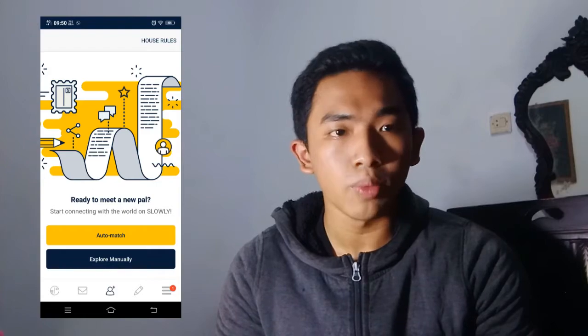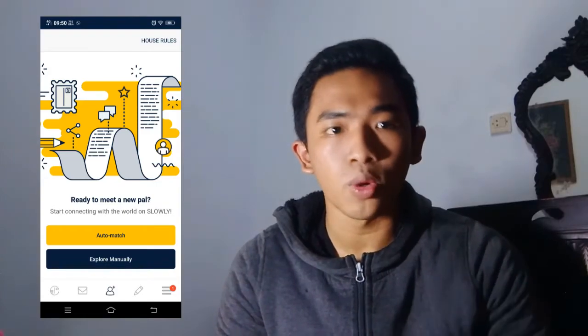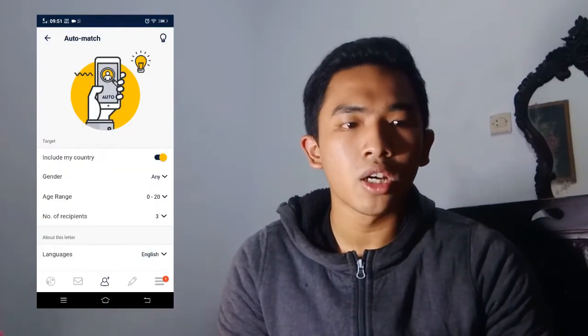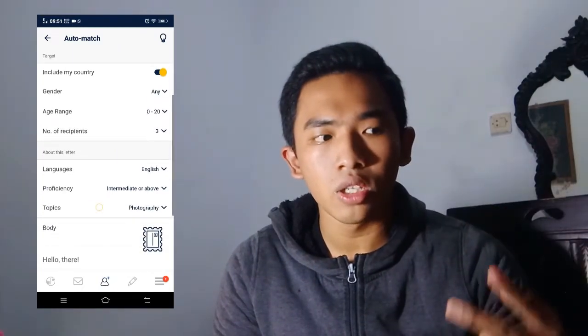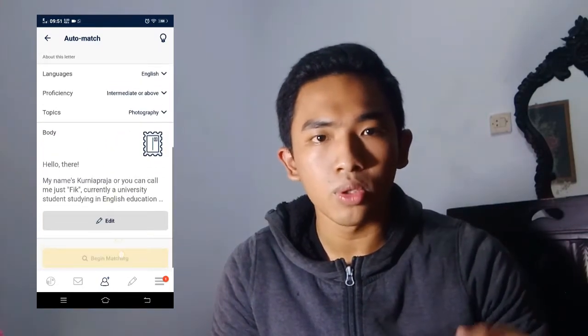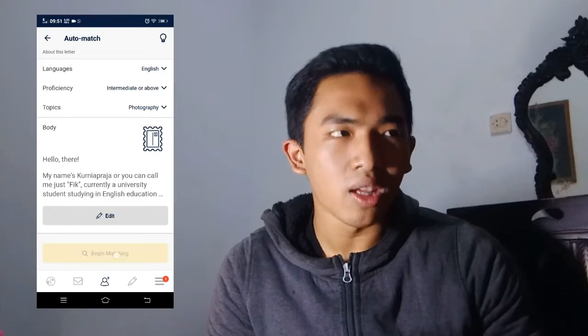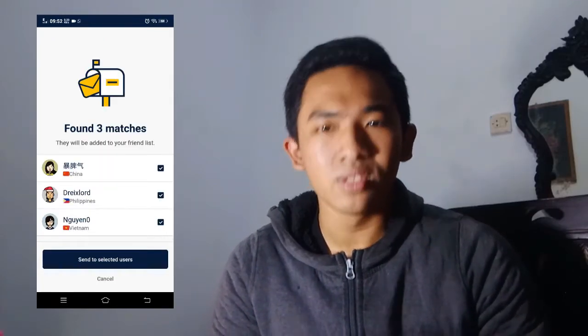There are actually two ways to search the people. The first one is auto match, and the second one is explore manually. For auto match, the system will automatically search for people who maybe have some similarities with you.